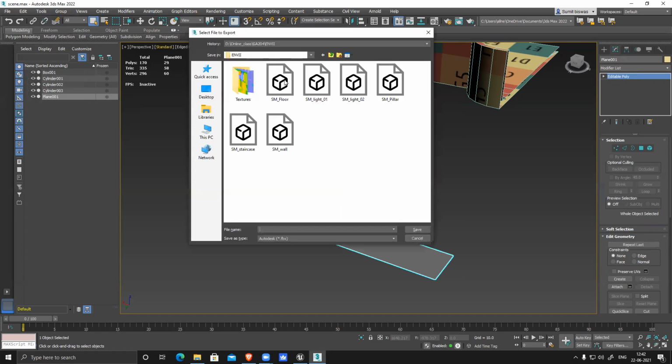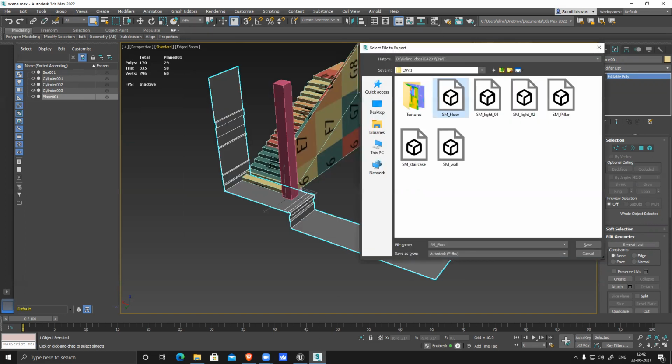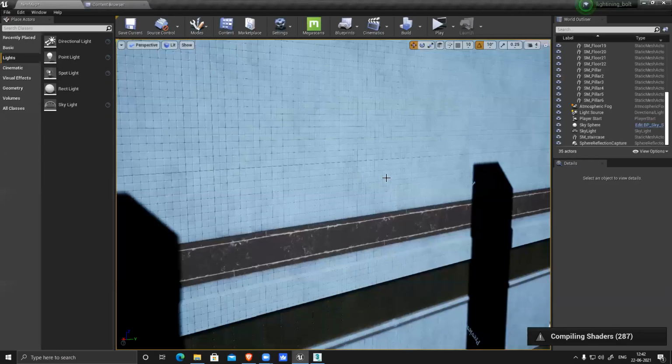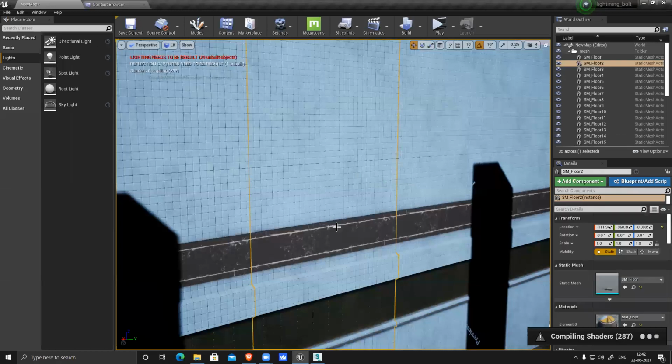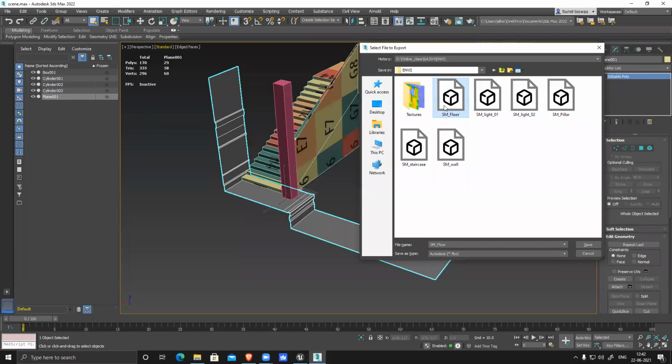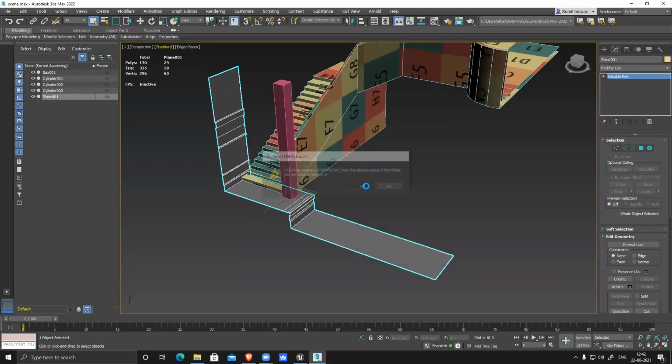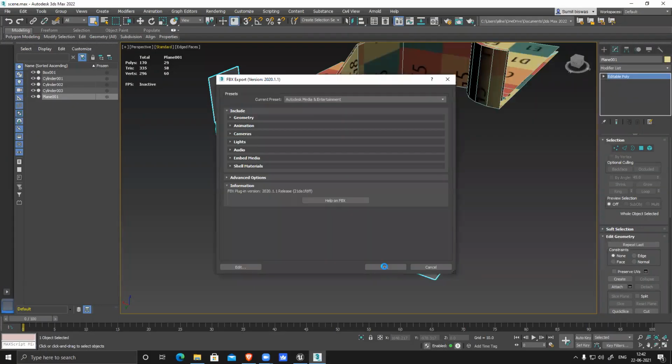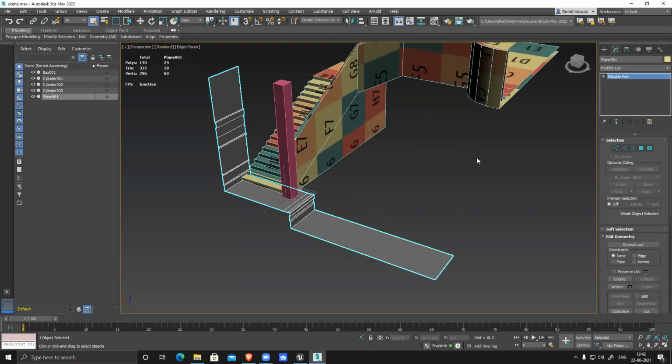Export selected, my SM floor, floor or wall. Let's check it. Just give me a second. I'll check it. This one is floor. Yeah, floor only. Overwrite it. Both the things are updated.